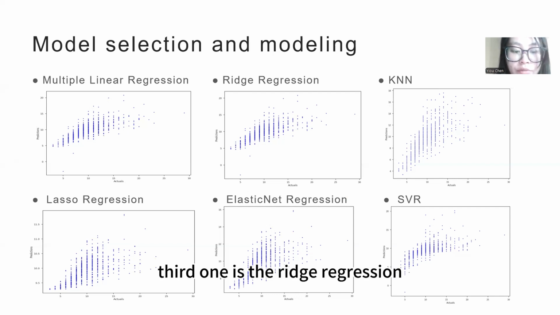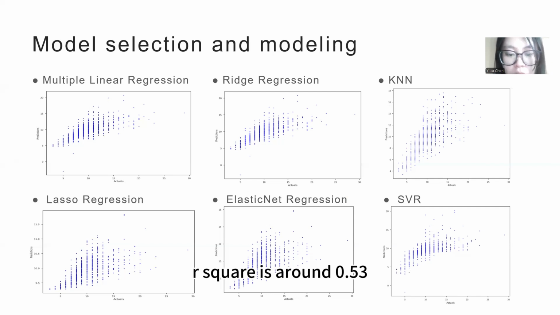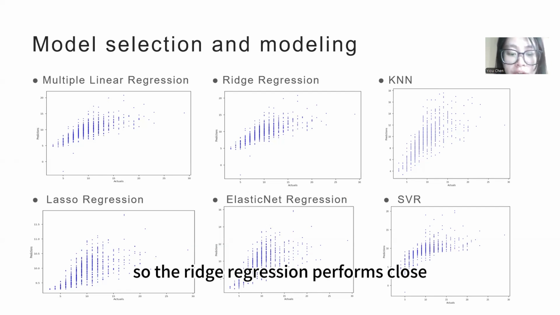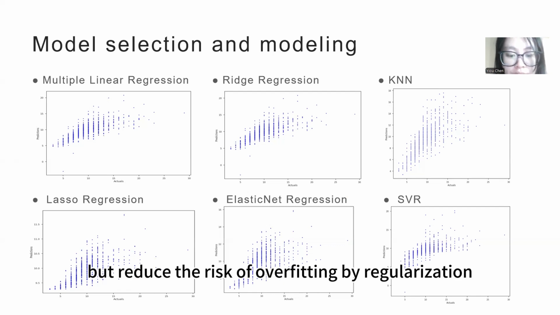Third one is the ridge regression. We can see the MSE is around 5.1, MAE is still 1.61, R squared is around 0.53, and the maximum error is 81%. So the ridge regression performs close to multilinear regression, but reduces the risk of overfitting through regularization.